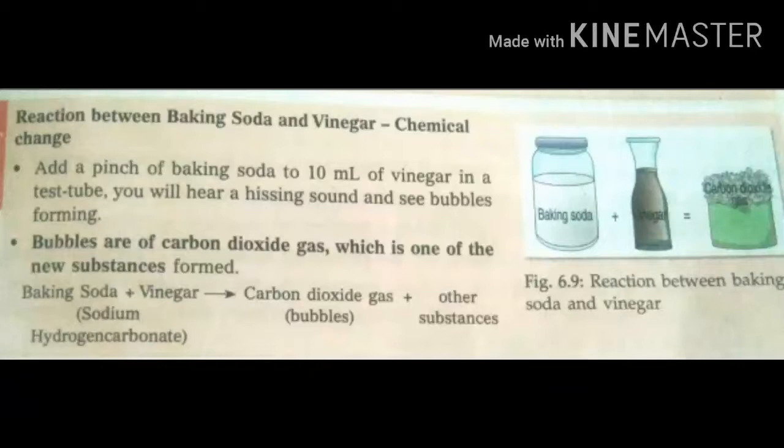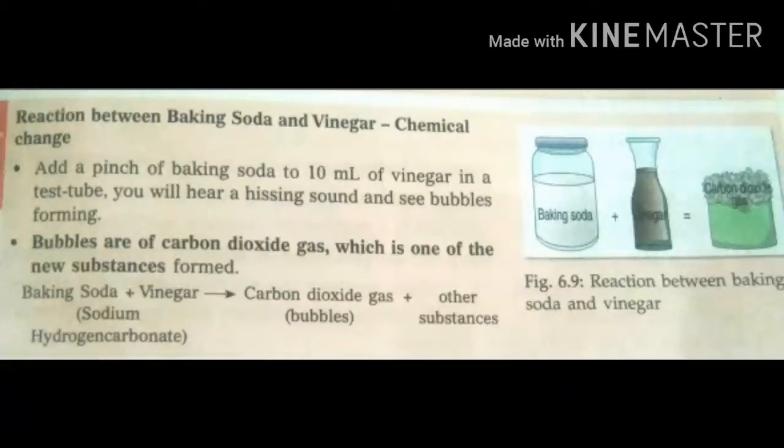When we are adding baking soda to 10 ml of vinegar, the baking soda and vinegar are the reactants. The baking soda formula is sodium hydrogen carbonate, NaHCO3, or else we can say sodium bicarbonate.